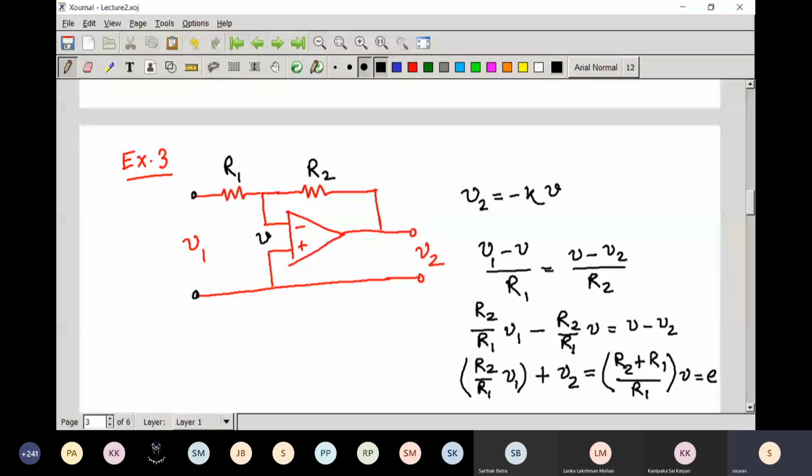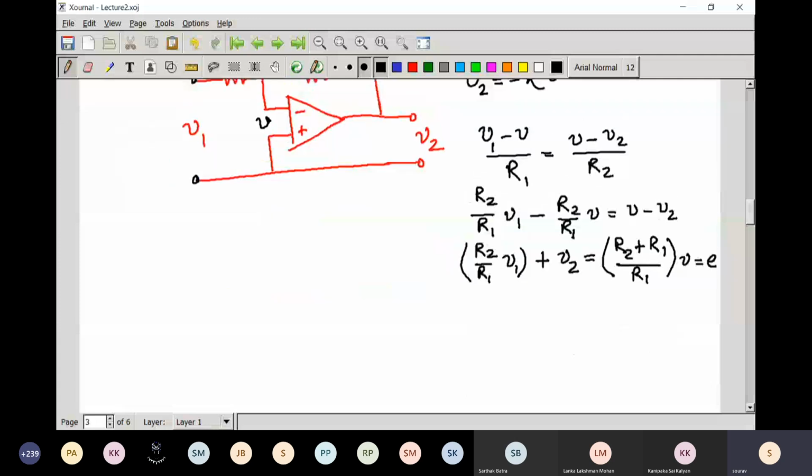Now we are trying to understand how the feedback path is established. So let us draw this circuit in block diagram form. Suppose this is V1. If you multiply this with R2 by R1, then you will get this term.